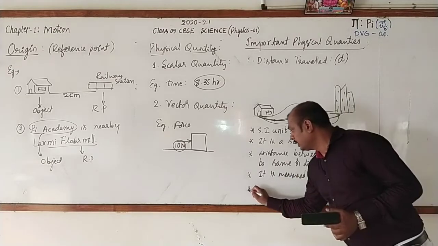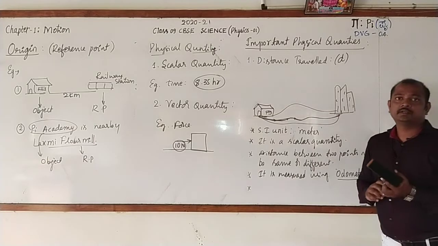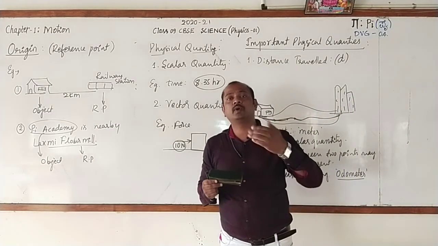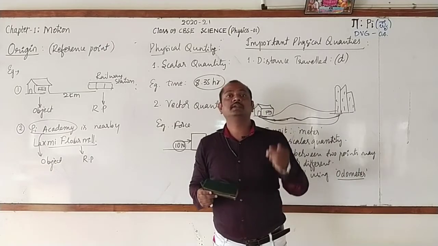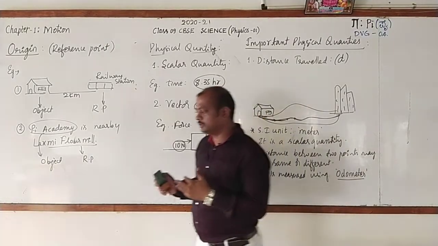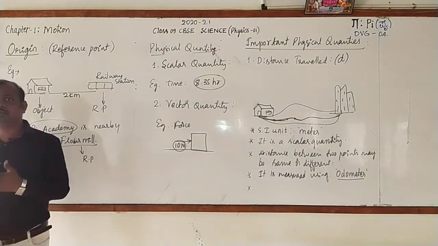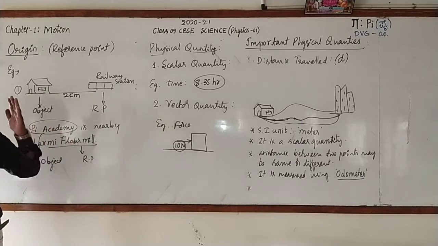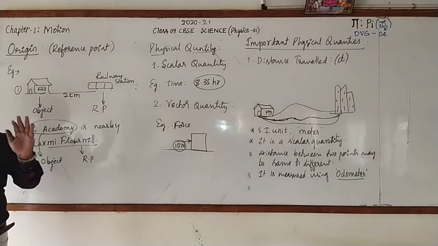And another important thing about distance: if a body is at rest, could you tell what is the distance covered by it? It is 0. Then if a body starts moving and takes the final position, then you can find out its length. And this length will always be positive.